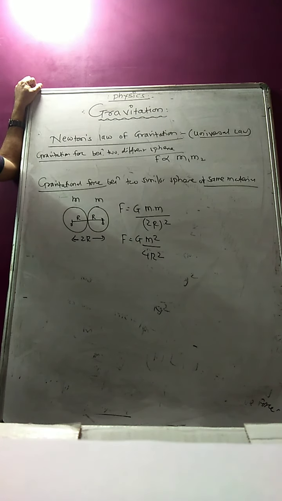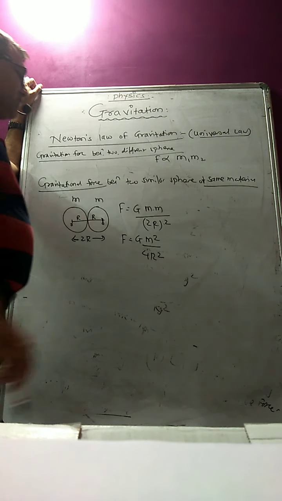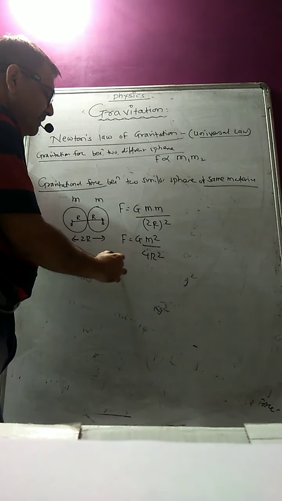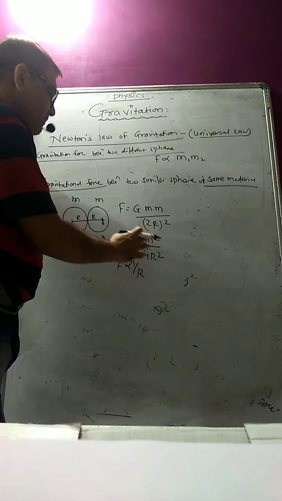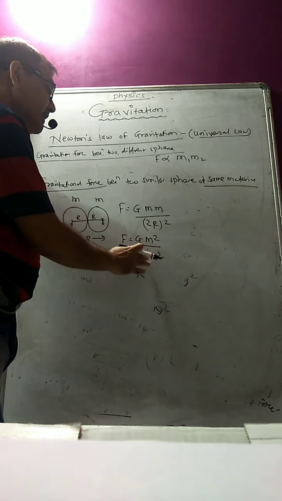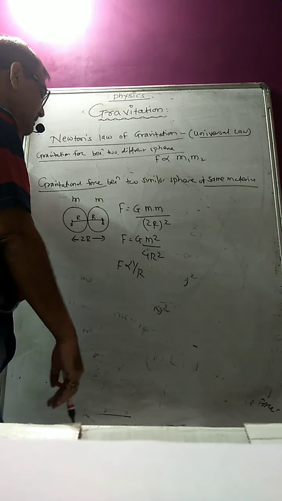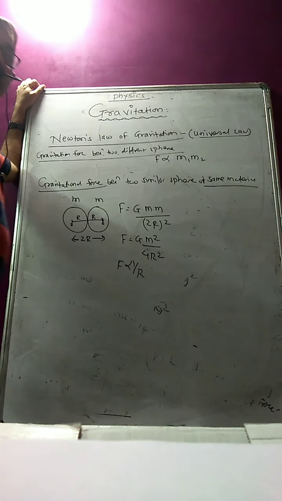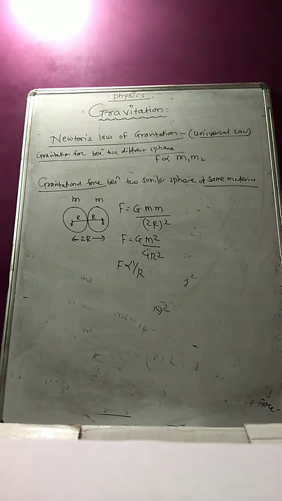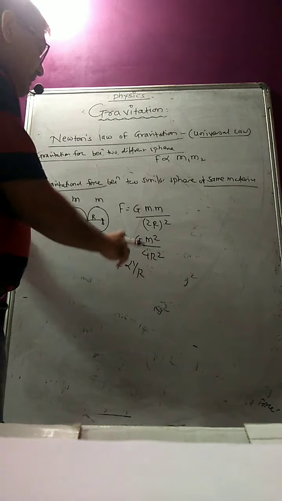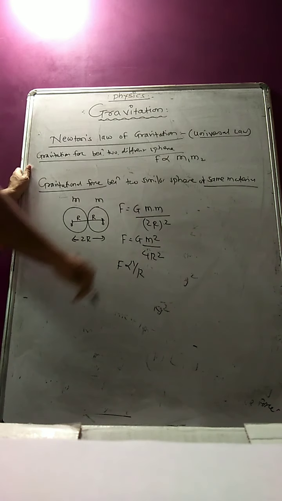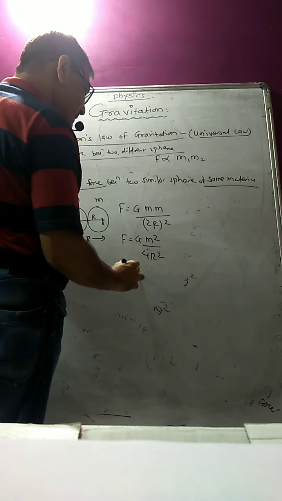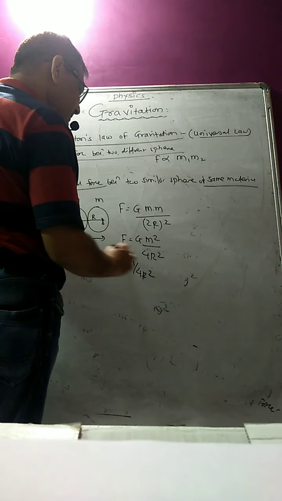G into m square upon 4r square. So here in that case, f is inversely proportional to not only r, but r square. So that will become here 4r square. And now, if the material is the same, then f is inversely proportional to m r square.